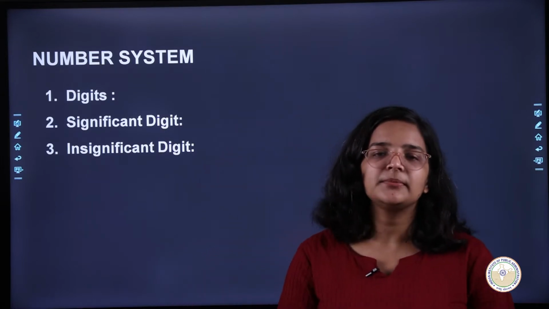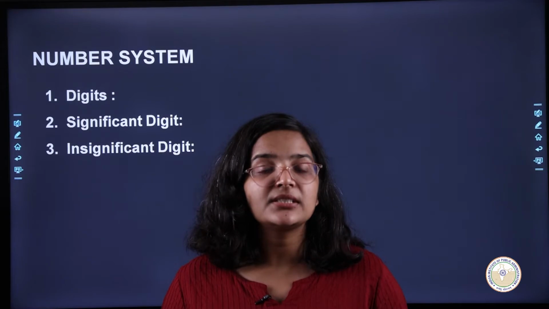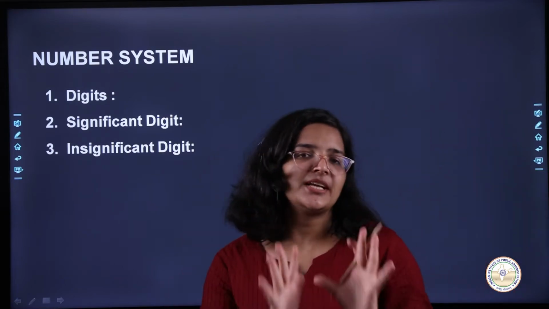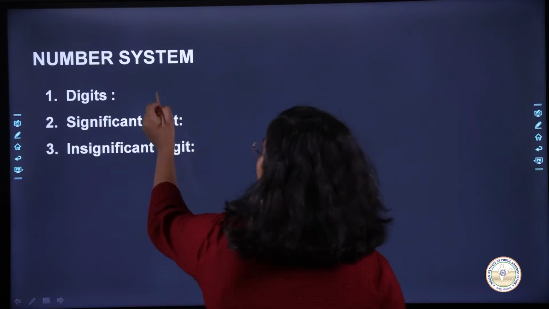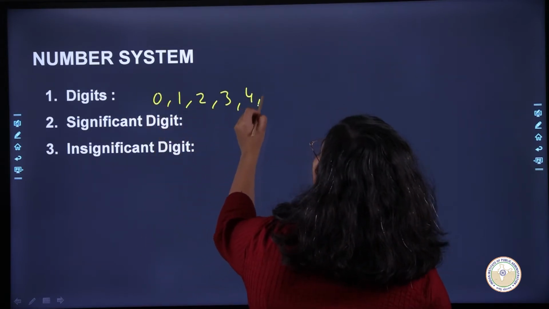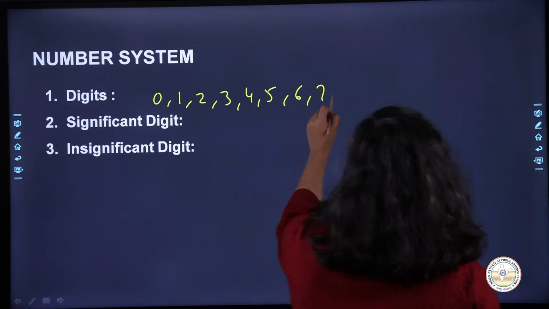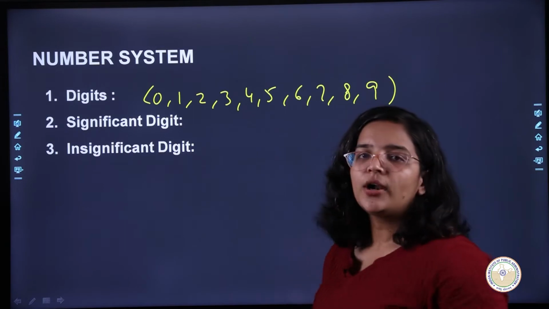So number system के अंदर सबसे पहली चीज़ जो आती है वो होते हैं digits. So अब digits क्या होते हैं? So the numbers that you see from 0 to 9, they are all called digits. So numbers from 0, 1, 2, 3, 4, 5, 6, 7, 8, 9. All these numbers are called digits.